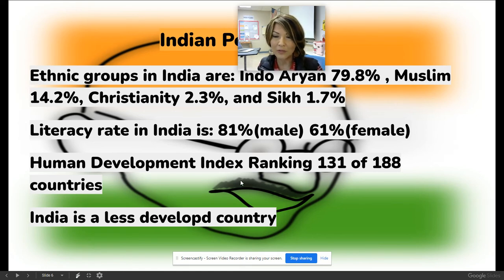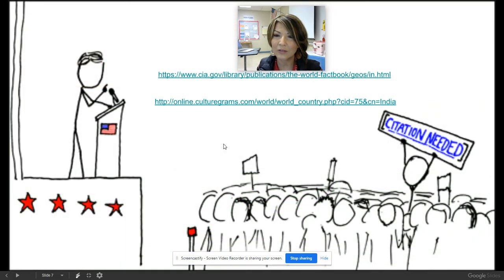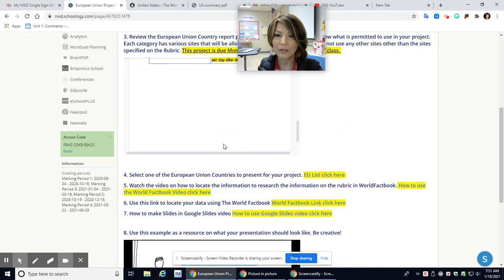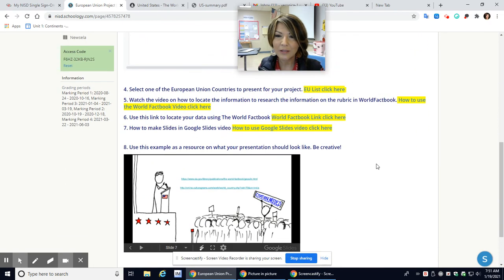Keep in mind, you're going to have to use those social study strategies to figure out, is it a more developed or less developed country? If they have a lot of jobs, if they have a lot of agriculture, they have a lot of major industries, more than likely it's going to be a more developed country. If their country has a government with separation of powers or a democracy, it's democratic, it's going to be a more developed country. Use those social study skills. And of course, they cite it here. That's important to cite at the end of the page. Okay? Super easy.